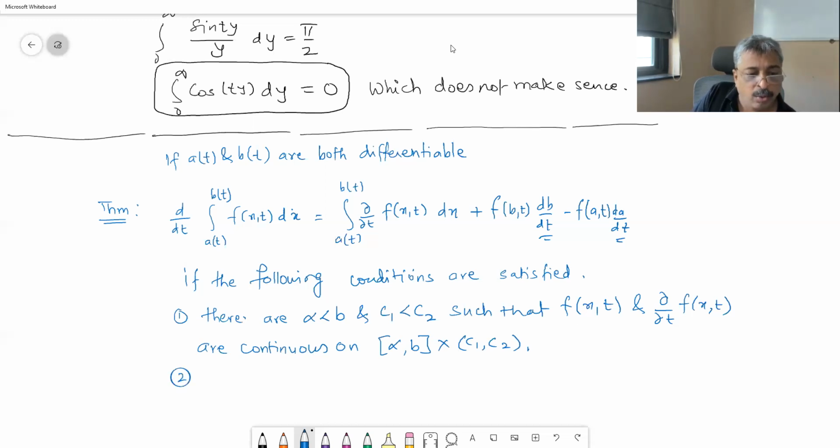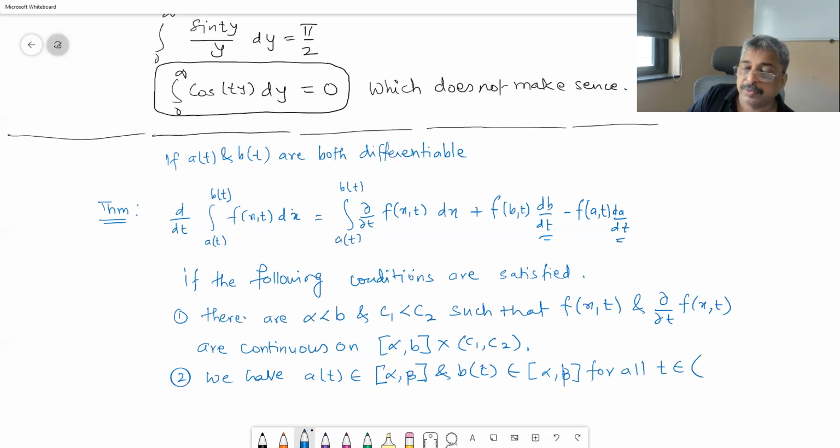Second, we have a(t) belonging to the closed interval [alpha, beta] and b(t) belonging to the closed interval [alpha, beta], for all t belonging to the open interval (C1, C2). And the third condition,